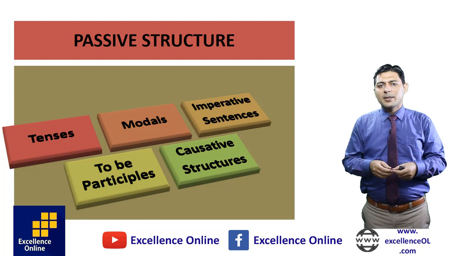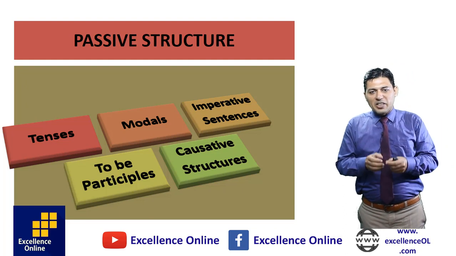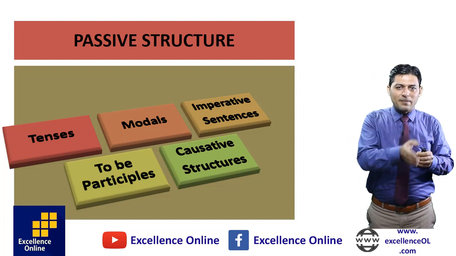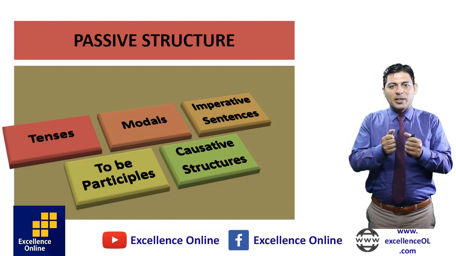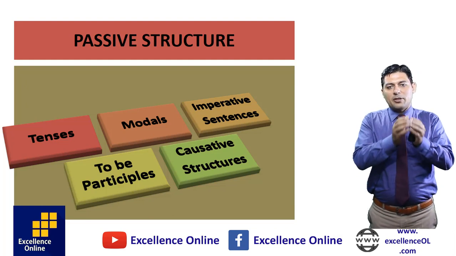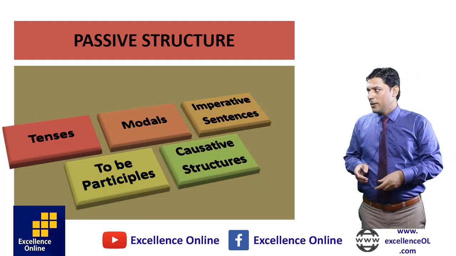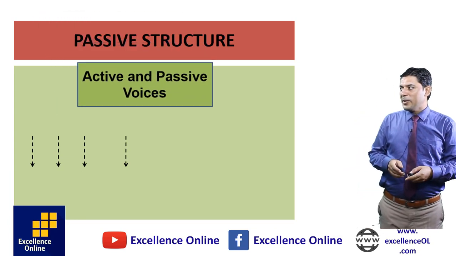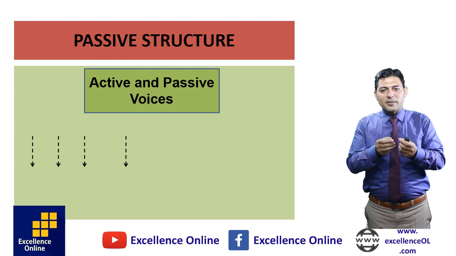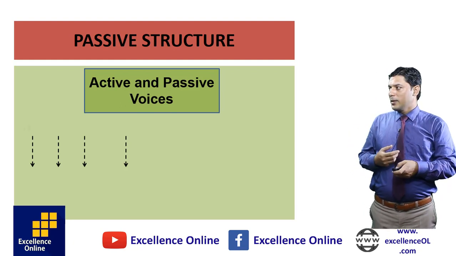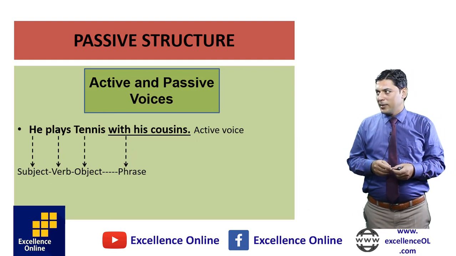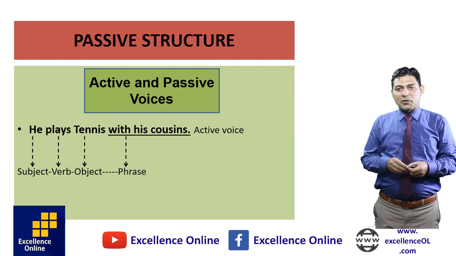And last we have a causative idea. We have causative verbs, causative structures, and how to convert them into passive voice. These 5 domains, the 5 areas, we will discuss one by one, how to change from active to passive voice. Let's see. First we have active and passive voices, whether voices or structure. This is better structures. In sentence 1 we have: he plays tennis with his cousins, active voice.